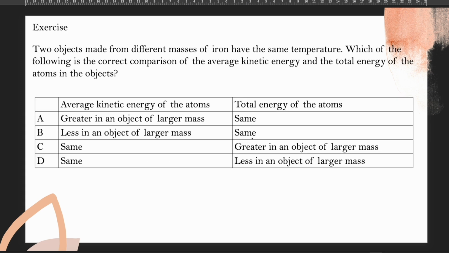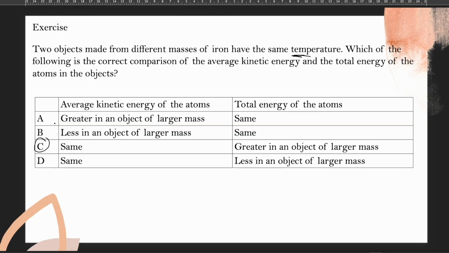The objects made from different masses of iron have the same temperature. Which of the following is correct? Comparison of the average kinetic energy and the total energy of the atoms in the object. Right, so as they have the same temperature, the average kinetic energy of the atoms is the same. So the object with a larger mass contains more atoms, so it has the greater total energy. Therefore, the answer is C.